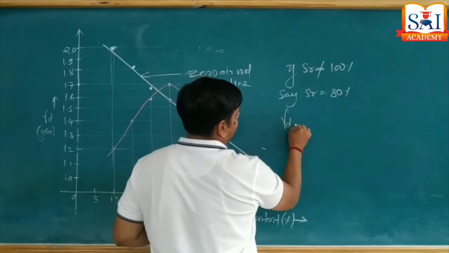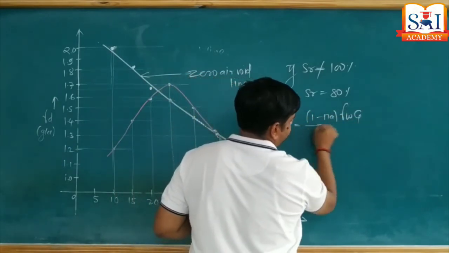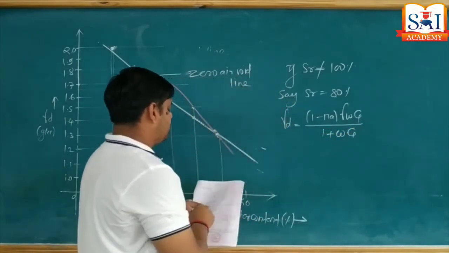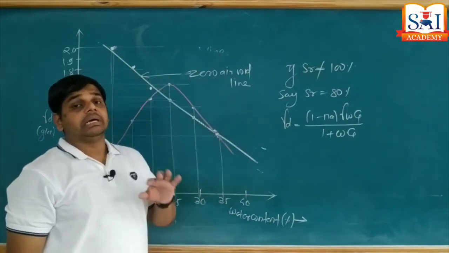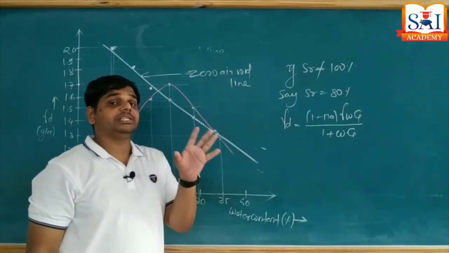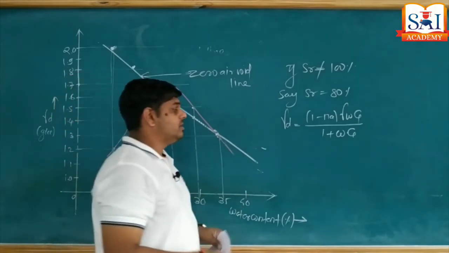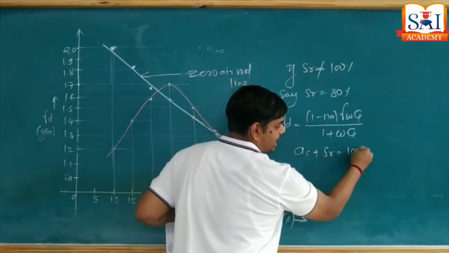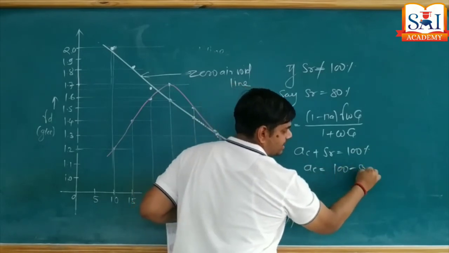We have the expression gamma D equal to (1 minus Na) gamma W into G upon 1 plus W into G. Now here we are going to replace, since 100% saturation is not possible, meaning some air is present. As air is present, we use this technique: AC plus SR is equal to 100%. Therefore AC equals 100 minus SR.